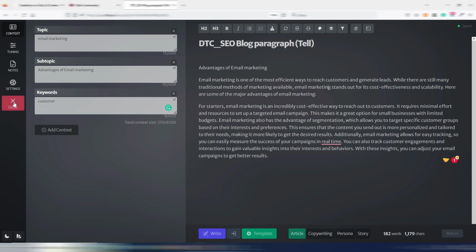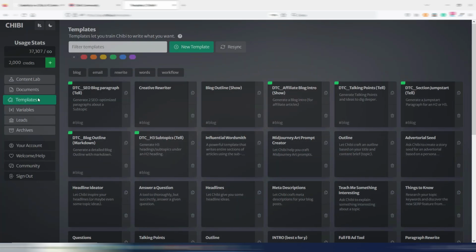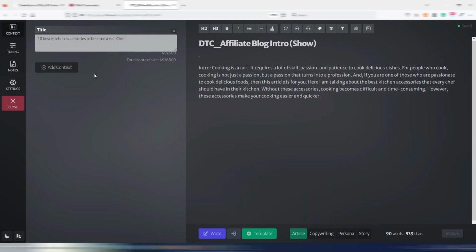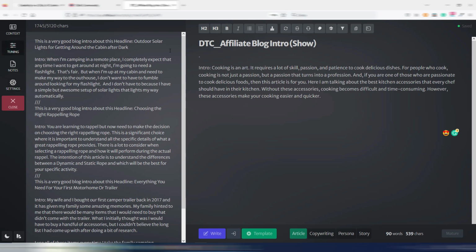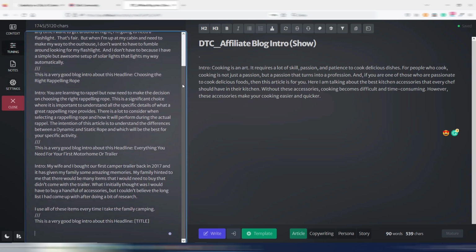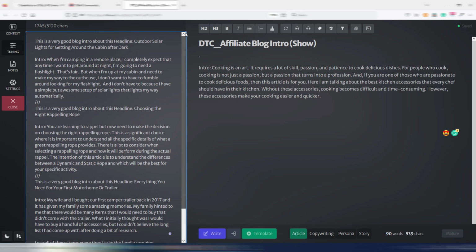Just to show you the difference from this one to a show template. This is another of my templates. I click here just to show you the difference. In the settings, this is a show template. And this is different because in the tuning, a show template is the old way of generating templates. It's the same thing you can use to train your AI with other tools like Phrase, for example.